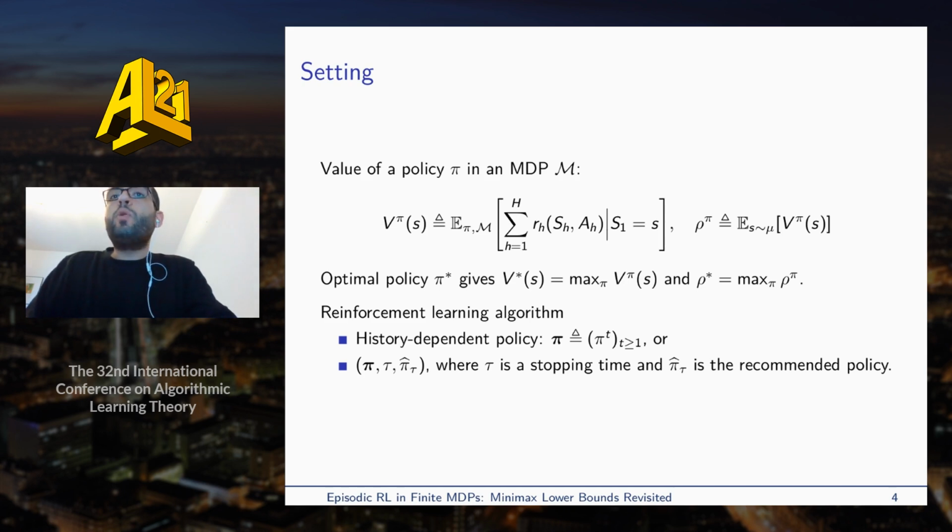A reinforcement learning algorithm can be defined as a history-dependent policy, which is a sequence of policies pi_t, where each pi_t is the policy played in episode t, and it is allowed to depend on the data observed up to episode t-1. In the best policy identification setting, the algorithm is also equipped with a stopping time tau and a recommended policy pi hat.